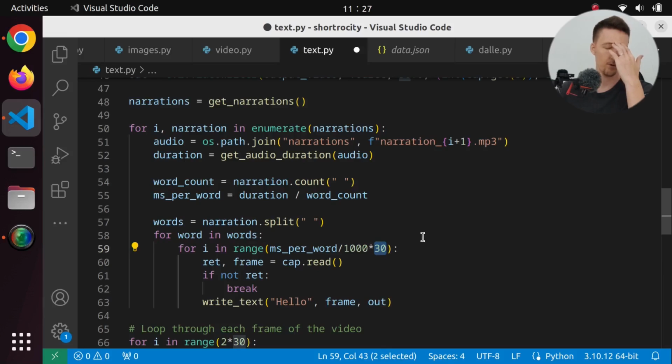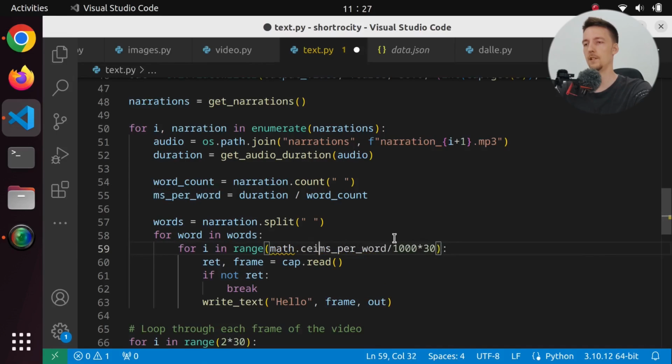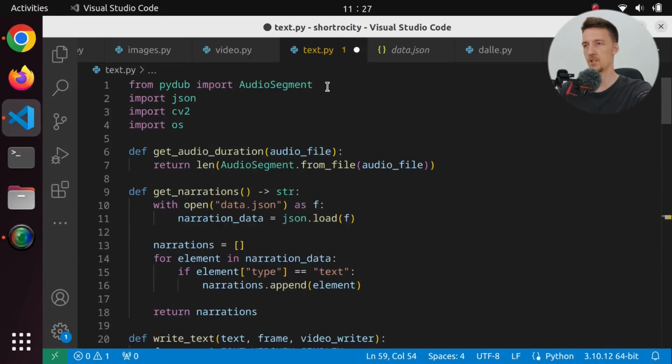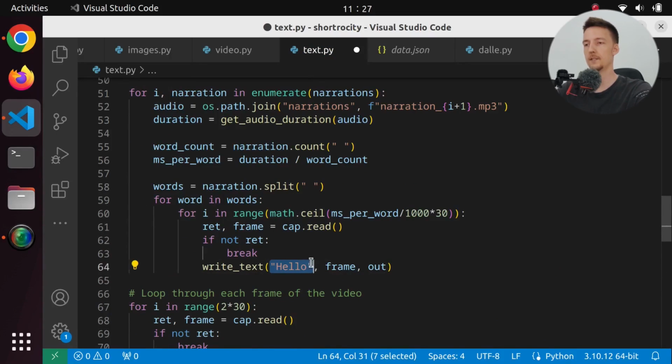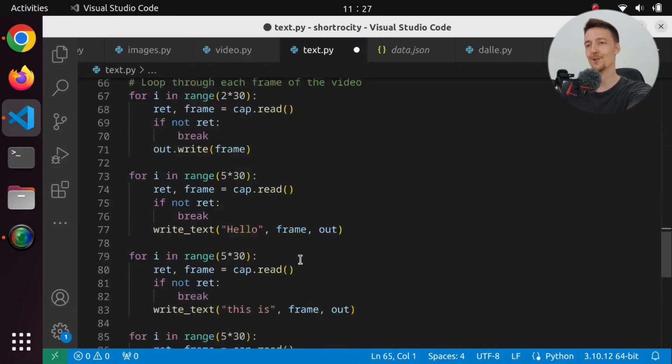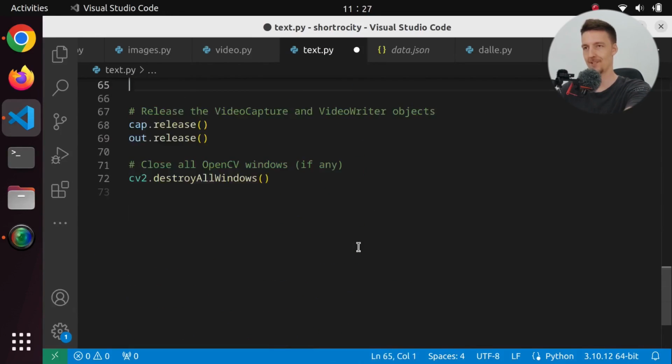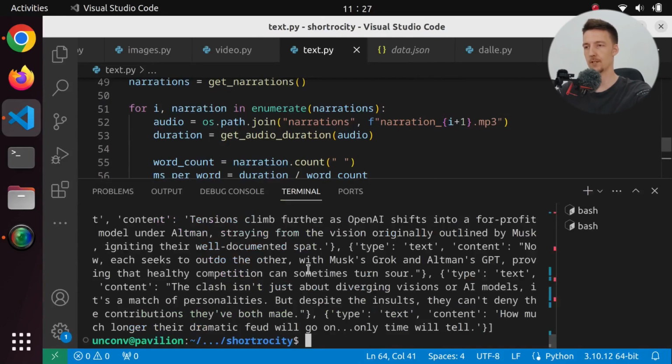Now, are we going to lose some information? I guess. I mean, if we just math.ceil this in the end, then we are not going to lose that much precision. So import math, and we are going to write the word. So that should do some sort of subtitles. So let's see if that works. It's not going to be as I want, but at least it will do something.